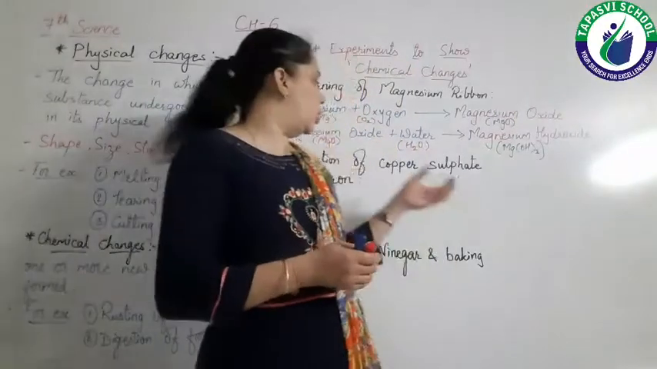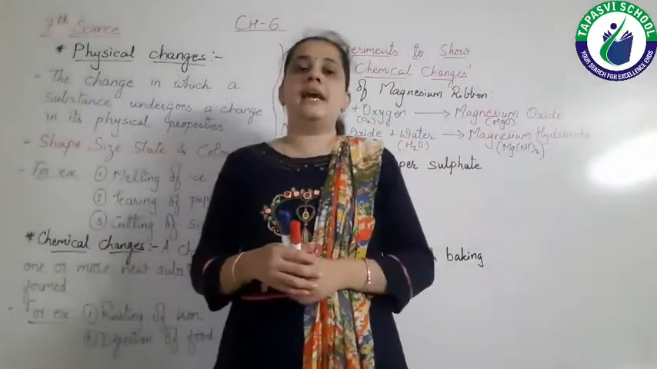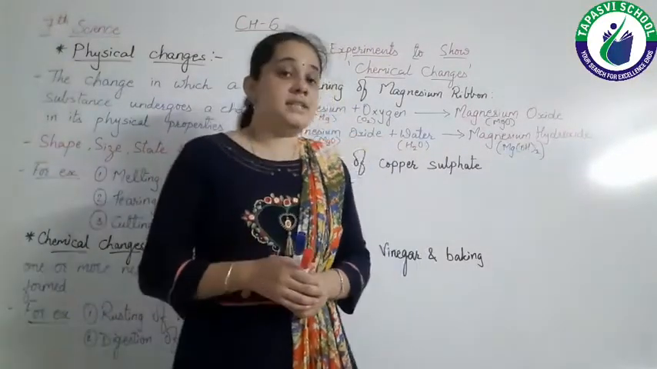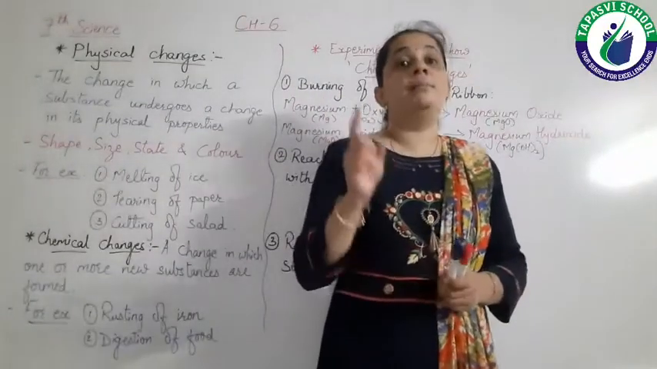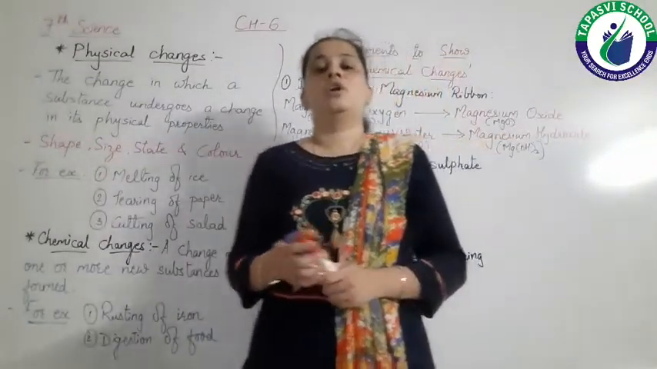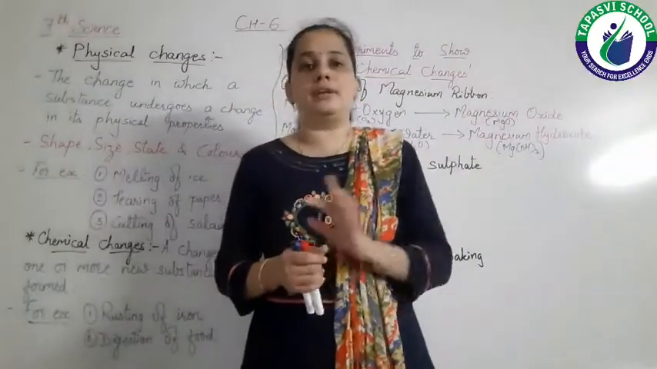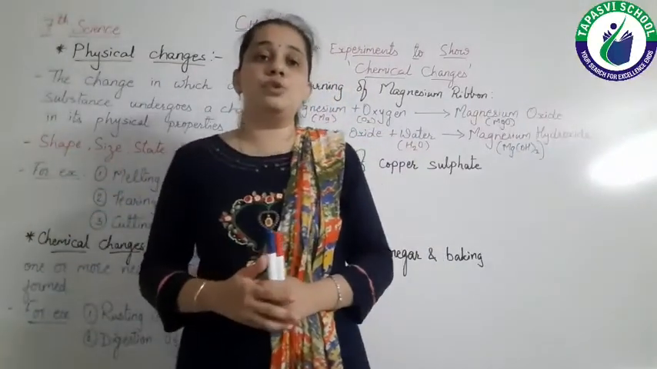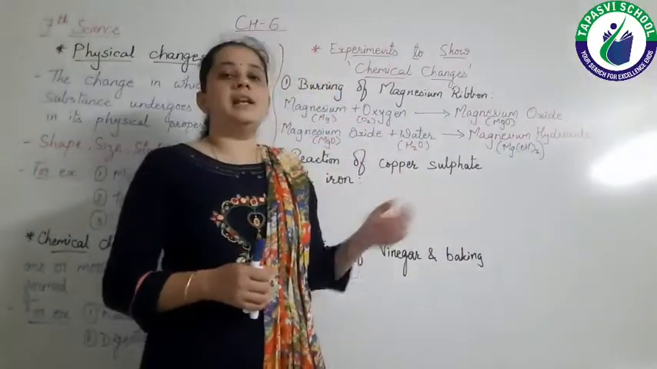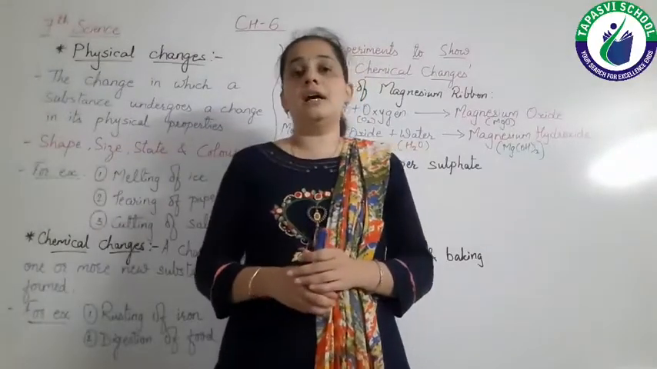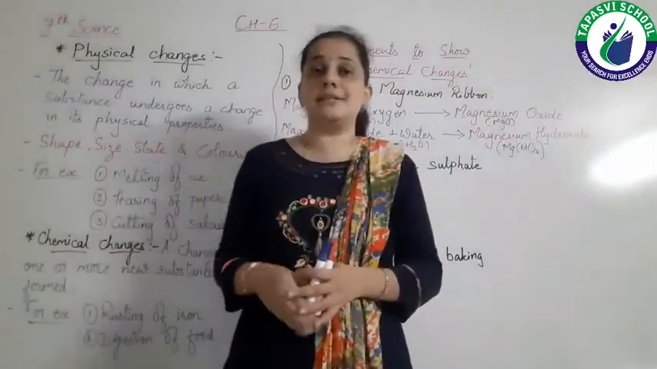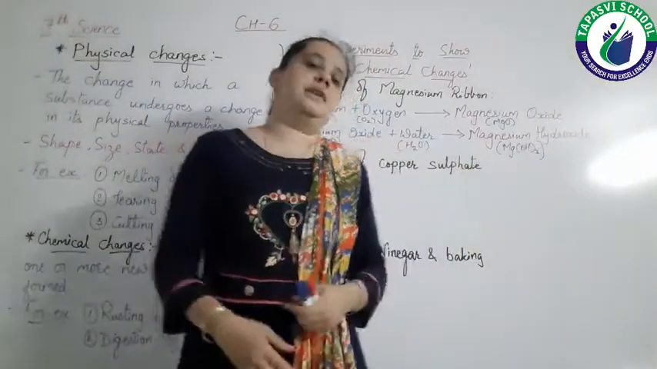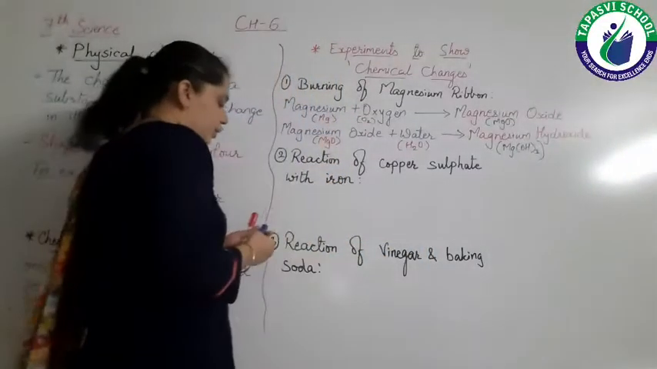So when you see the copper sulfate solution, it is of blue color. What is the color of copper sulfate solution? Blue, right? Now you are keeping the iron nail in it for some time. After 1 or 2 hours, when you see this, you will see that the color of copper sulfate changes from blue to green. How does this happen? Let's see.